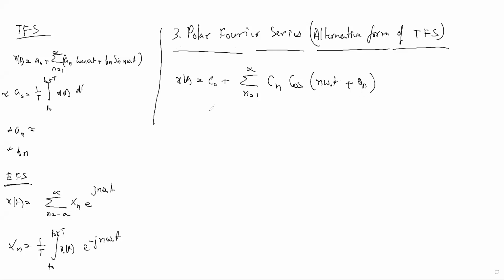Okay, Cn and theta n, the polar Fourier series coefficients. You should know.